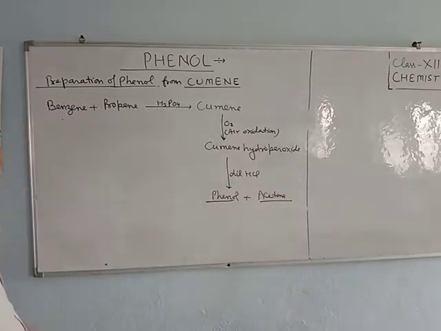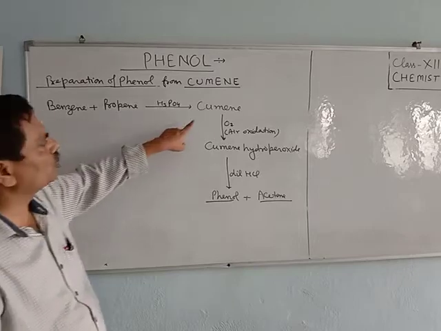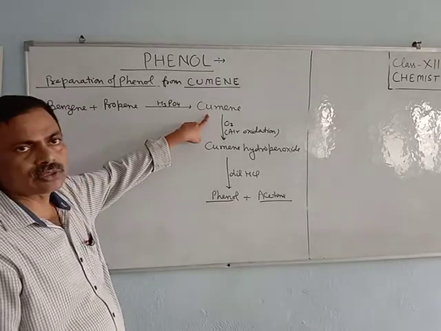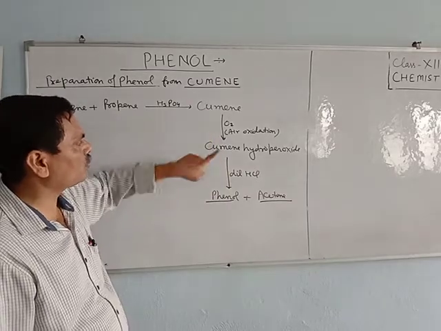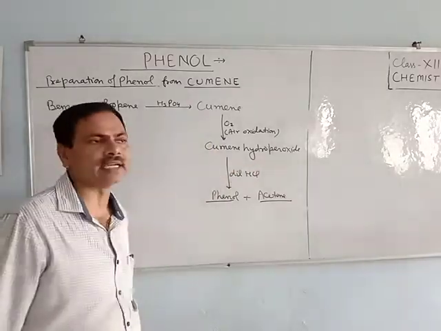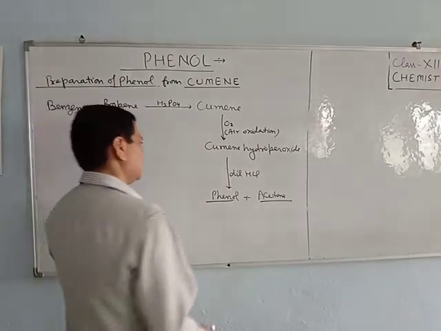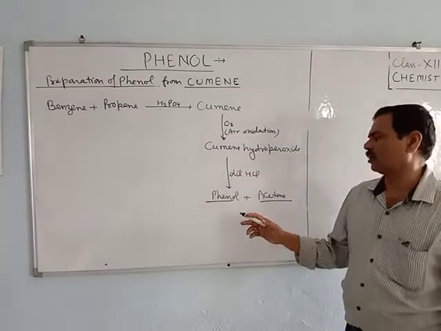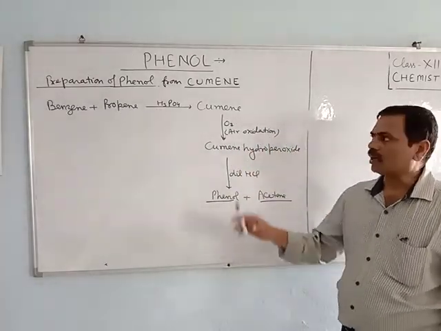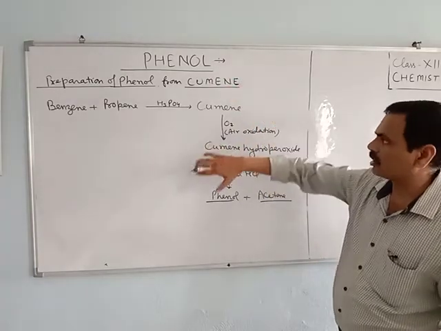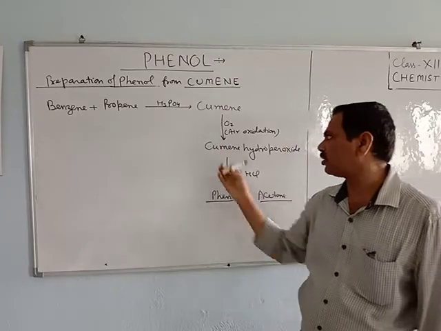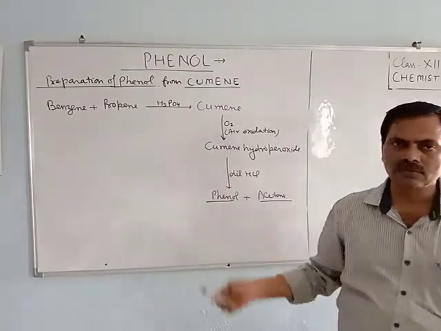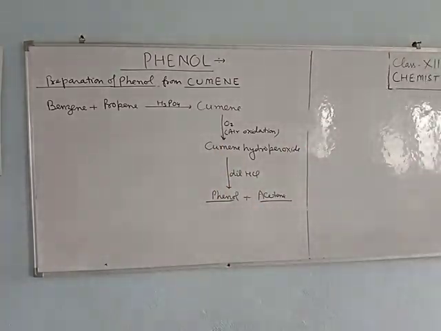Repeating again: benzene reacts with propene to form cumene. Cumene undergoes oxidation to form cumene hydroperoxide, which reacts with dilute HCl to form phenol and acetone. Now you have to write the chemical equation. You can write it in this way or in a statement also.